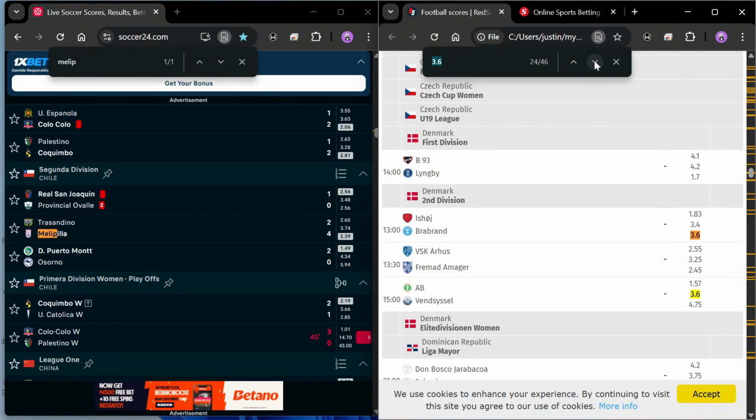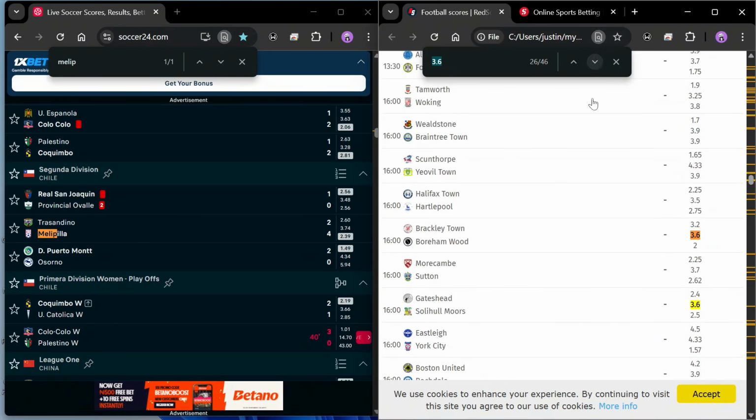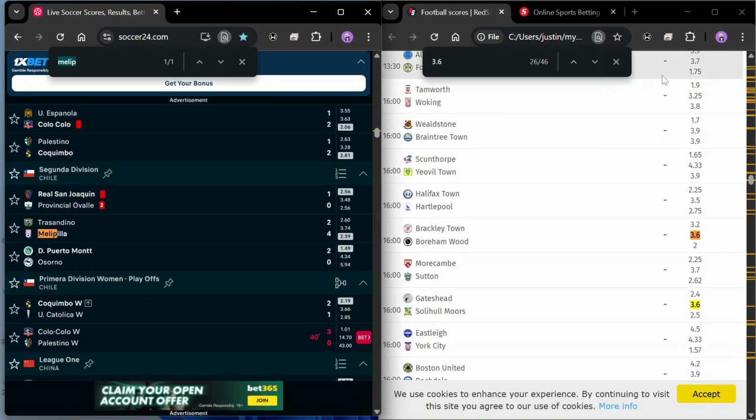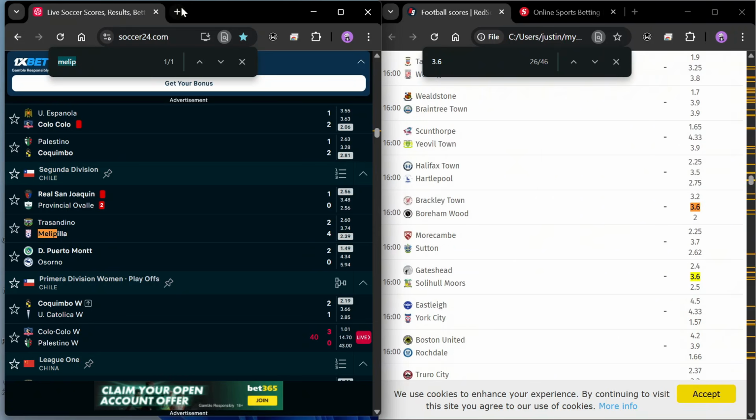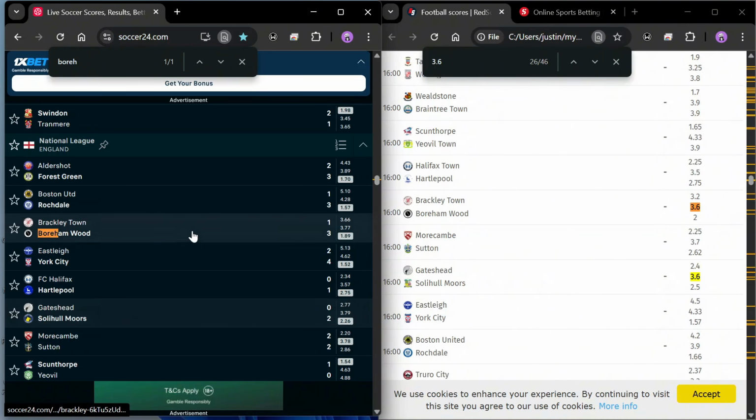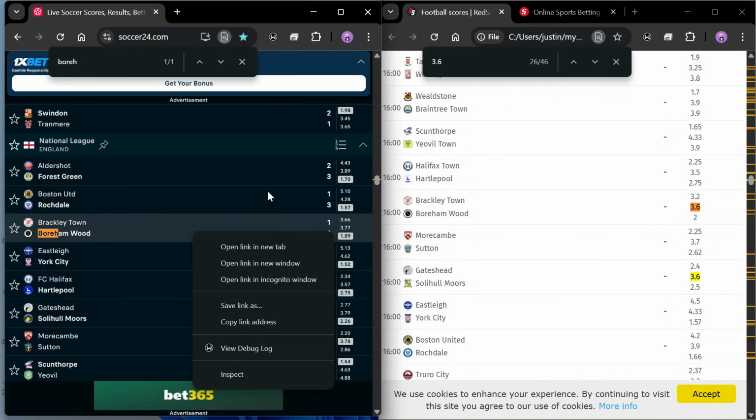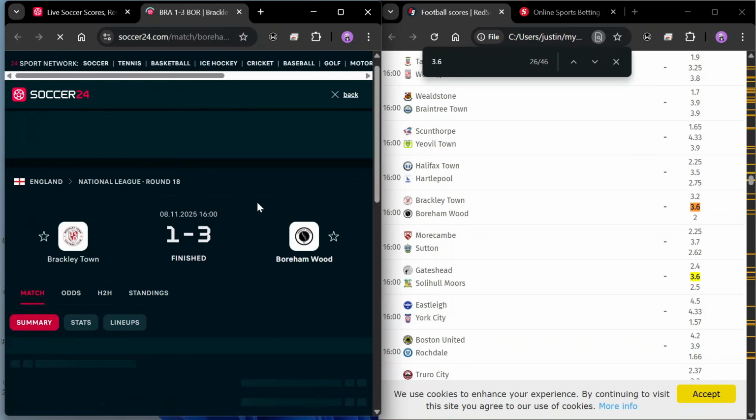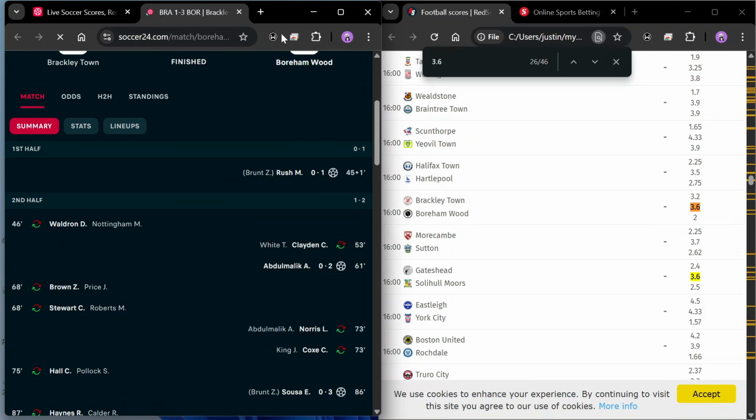We'll keep going, and this is another one, Boham Wood. I think this is National League. It's high scoring. So Boham, you can see this, Boham Wood, Berkeley. A lot of goals came in here. 1 goal in the first half.